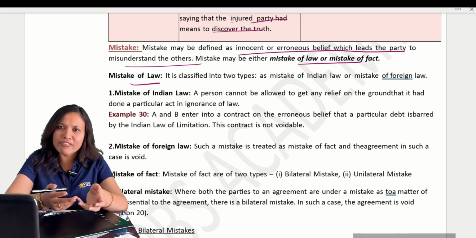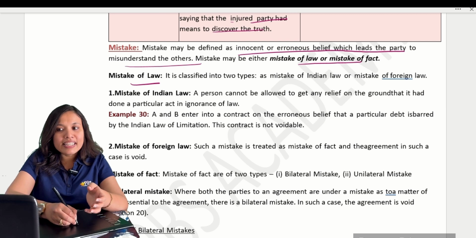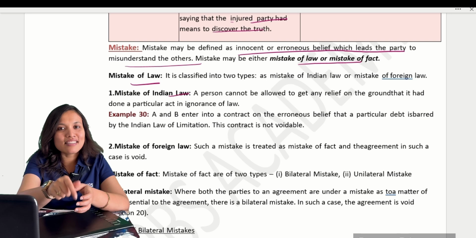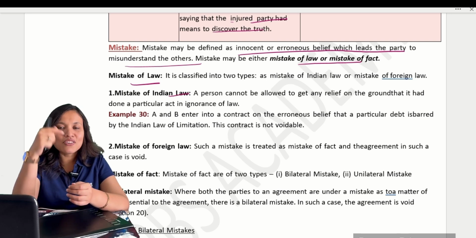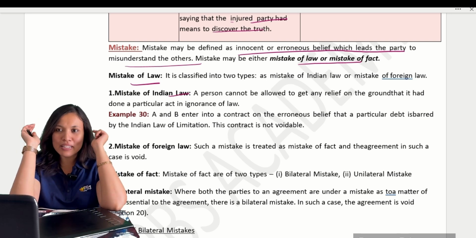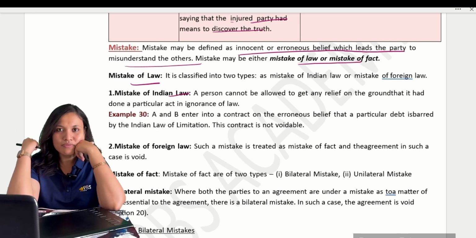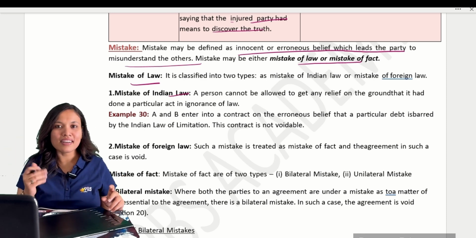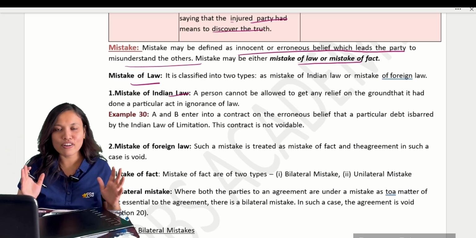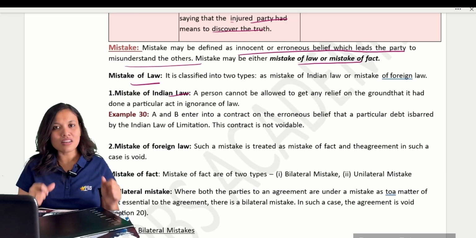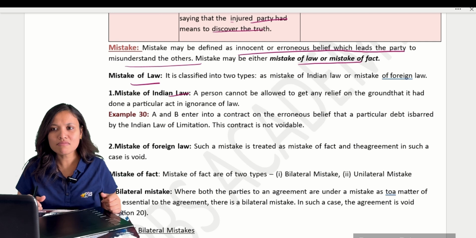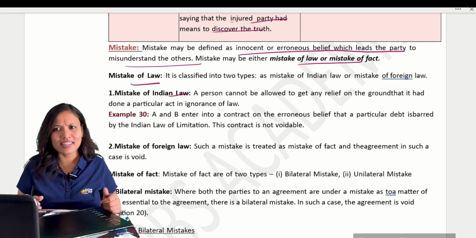Okay, it may happen with everybody. Mistake of Indian law: you are not allowed to make mistakes in Indian law. Suppose everybody knows that wearing a helmet is compulsory, otherwise you will be charged. Correct? Fine. Now we will remove the helmet and roam around, and whenever the traffic police catches you, what will you tell? You will tell, I didn't know that there's a law like this.